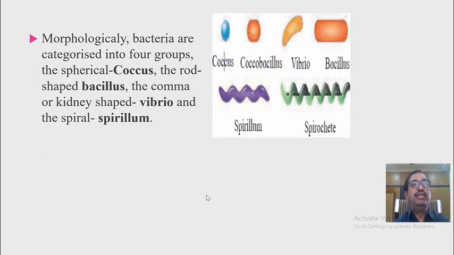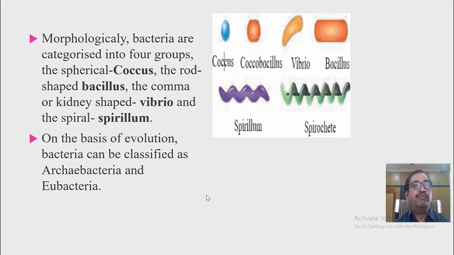Morphologically, bacteria are categorized into 4 groups. The spherical bacteria are called coccus. The rod-shaped bacteria are called bacillus. The comma-shaped or kidney-shaped bacteria are called vibrio, and the spiral bacteria are called spirillum. On the basis of evolution, bacteria can be classified into 2 types, archaebacteria and eubacteria.